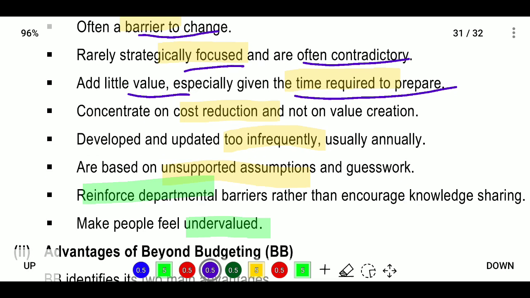Next, concentration on cost reduction. It will not create value for your company. It will always focus on reducing cost, and your quality will decrease here. When you only focus on reduction, the quality will be decreased.